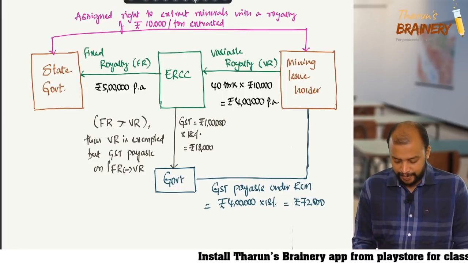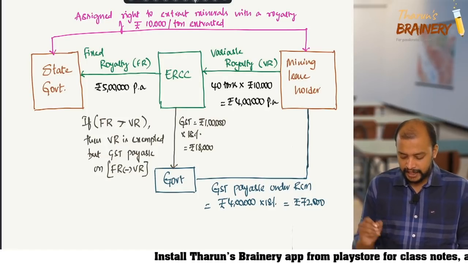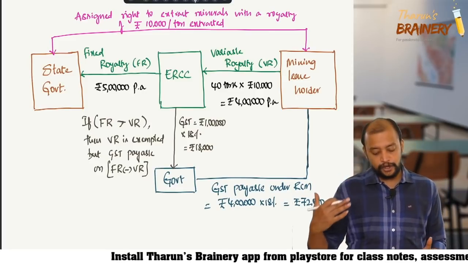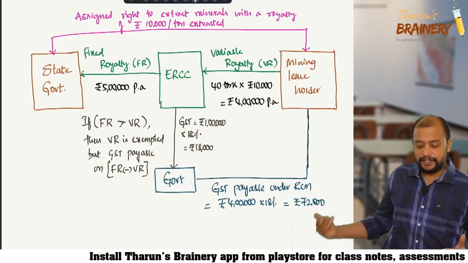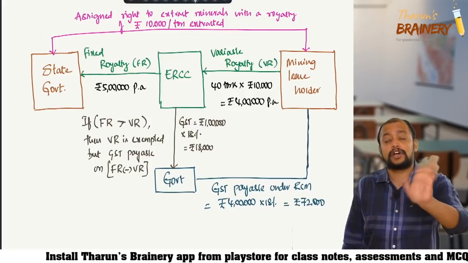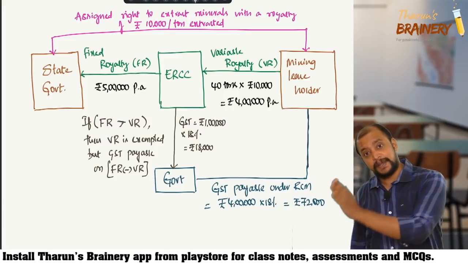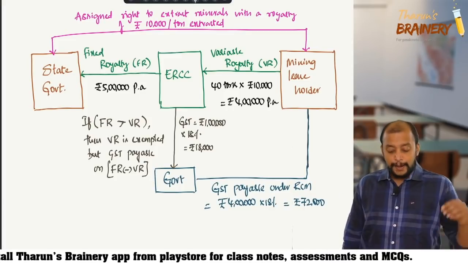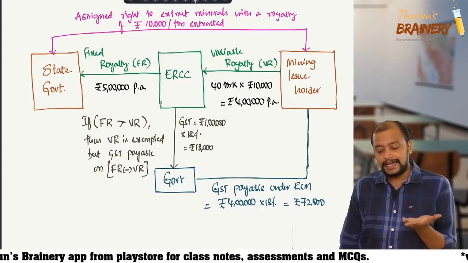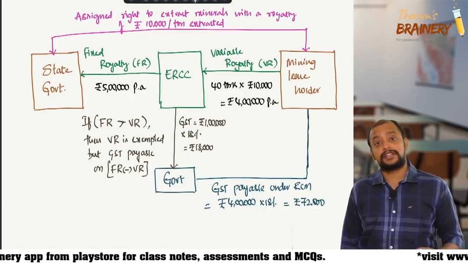So if fixed royalty is greater than variable royalty, fixed royalty 5 lakhs, variable royalty 4 lakhs, then variable royalty is exempted in ERCC's hands. ERCC is not required to pay any GST again on variable royalty, because it is already paid by the mining leaseholders, but GST is payable on the difference. Now, sir, ERCC is getting a loss in this case. Yes, ERCC is getting a loss in this case.